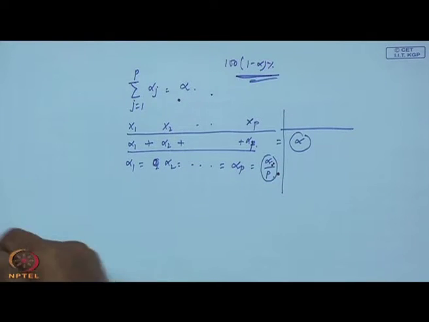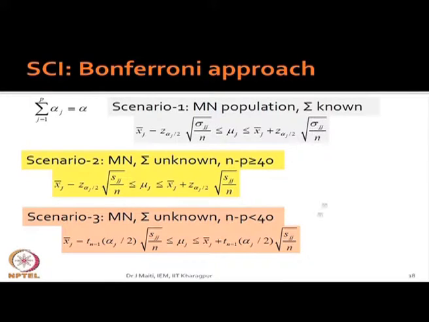Okay. Now, let us see, using this for different scenarios, what the confidence intervals are. Take the first one first. You see the first one, and you tell me whether you are comfortable or not. First one we have already seen, that is z alpha by 2.